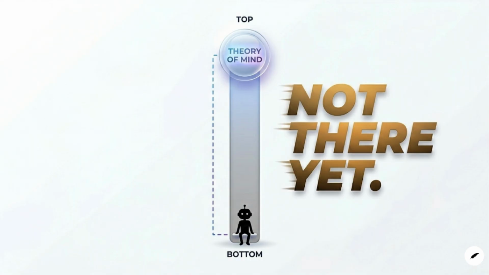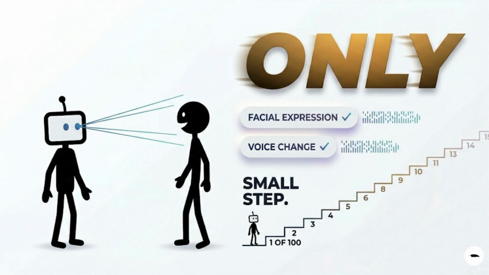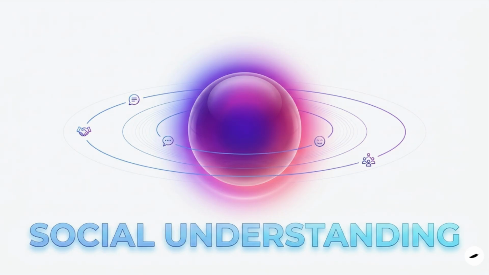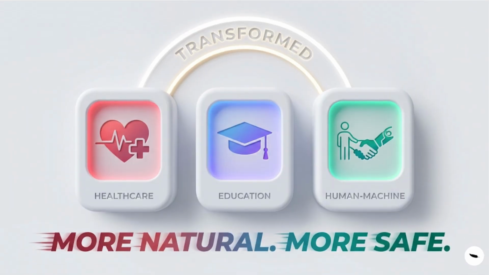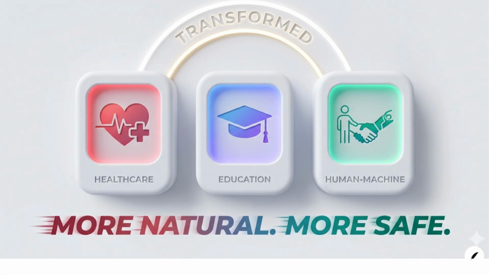Machines today are still far from truly reaching this level. Some robots and emotional AI systems attempt to recognize facial expressions or voice changes, but that is only a small step. What makes this category special is social understanding. If fully developed, it could transform healthcare, education, and human-machine interaction by making AI respond more naturally and safely.